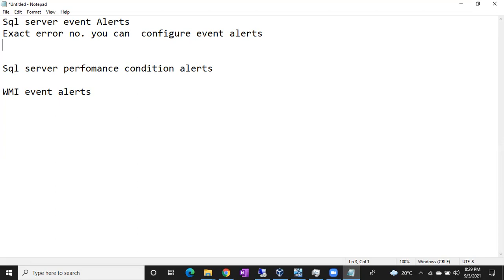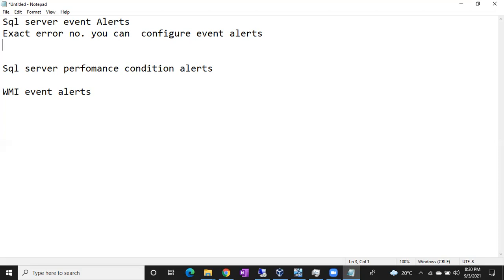Earlier, Joshi answered this question. Pooja answered this question. Vijayasri answered this question. Yes, 18456 login failed. Very good. 18456 login failure. 1105, data file full. 9002, log file full. Transaction log file full, not backup. Earlier we discussed these.